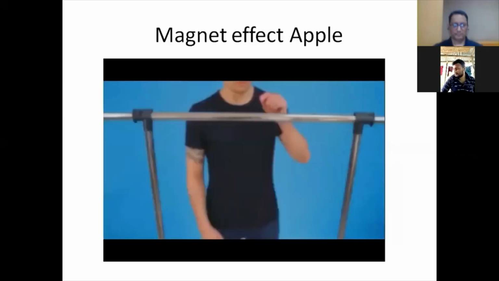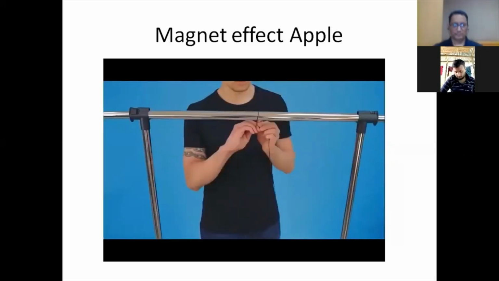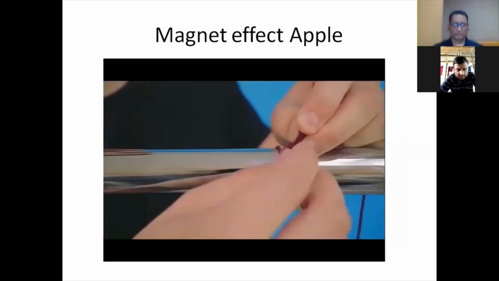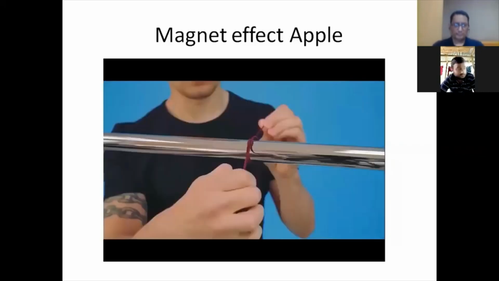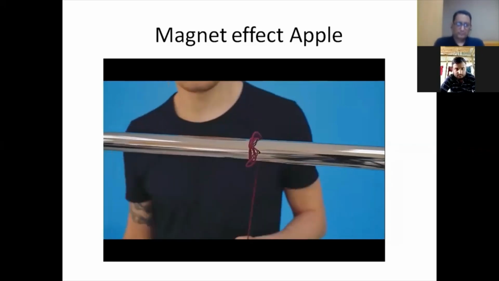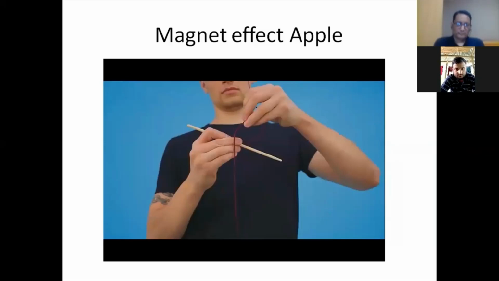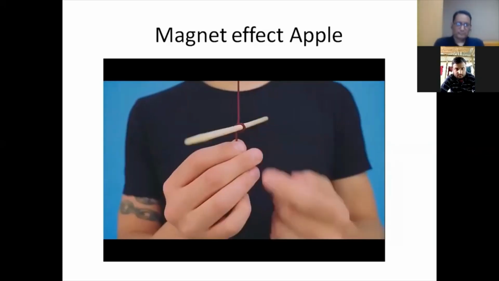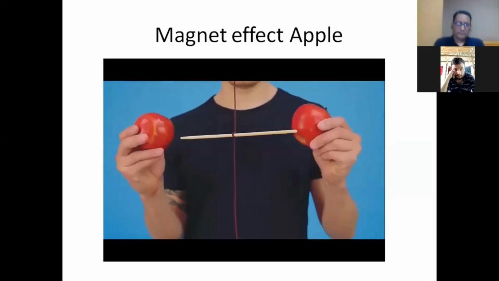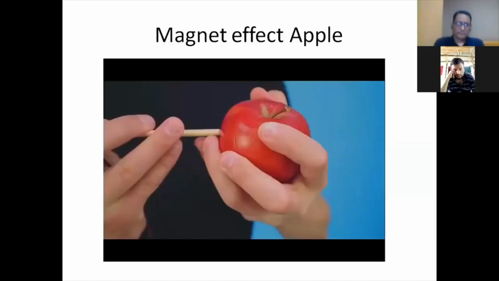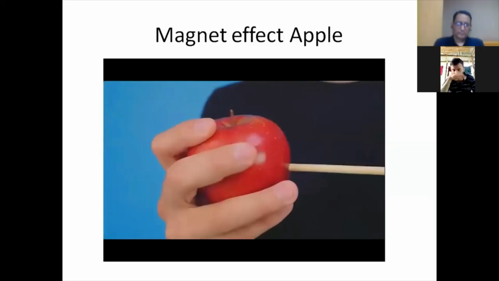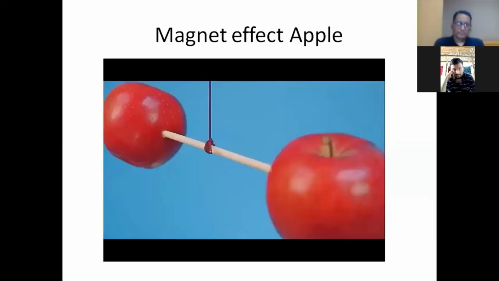To begin, you need to tie one side of the rope to something heavy to create some sort of counterweight. If you're going to repeat the experiment at home, do a strong knot, since the weight of the apples can break the string and you'd have to start from scratch, and no one wants that. On the other side of the rope, tie the stick, trying to keep the knot right in the middle. This is done to perfectly balance the construction in case someone has not understood. We're almost ready for the magic. Place the 2 apples on each side of the stick. Balance the construction and wait for it to calm down and stop moving.